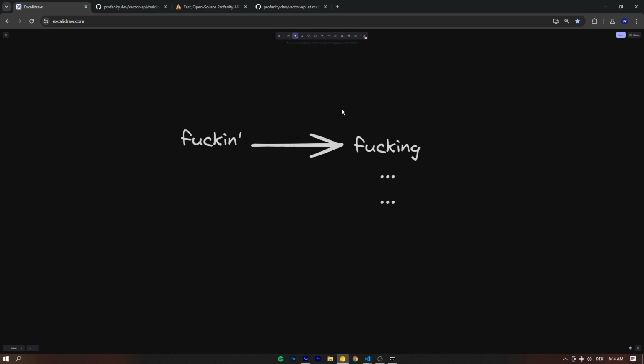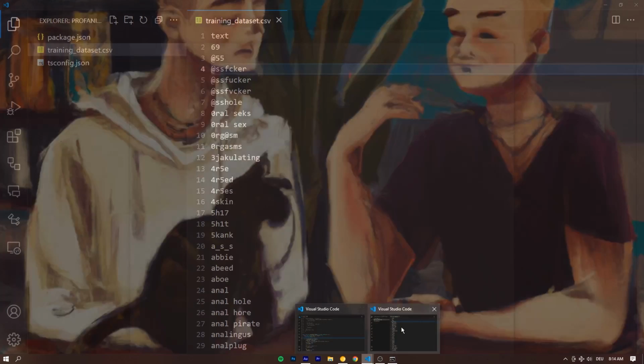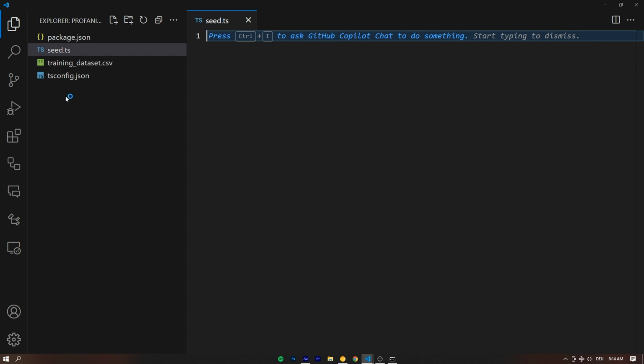Now, in order to be able to input these in our vector database, well, first, what's the first step, right? Step 2 is we need a vector database to put this in. Step 1 is we need to be able to read this CSV file inside of a script, right? So let's create a new file in our directory here, and that's called seed.ts. And if you're wondering why it's called seed, that's just a convention for anything that puts stuff into your database one time, that you run once, and that's going to fill your database up.